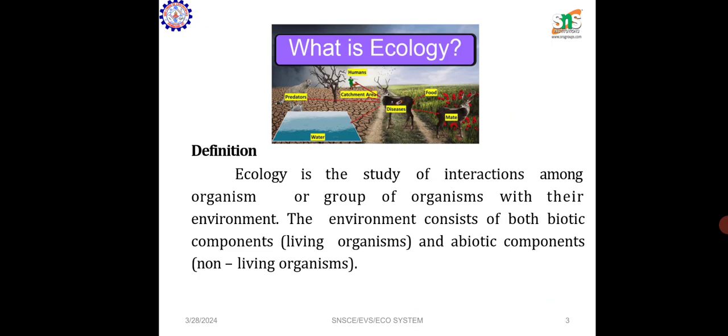Next, what is ecology? It is the study of interaction among organisms or groups of organisms with their environment, where they are living. The environment consists of both biotic components and abiotic components. What is the meaning of biotic? Biotic means the living organisms, and abiotic means non-living components.